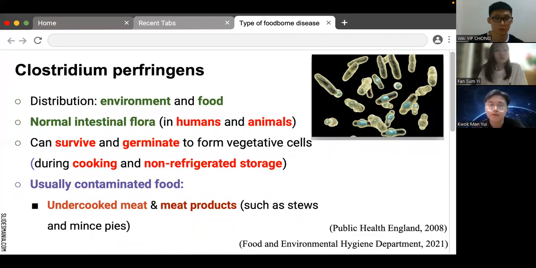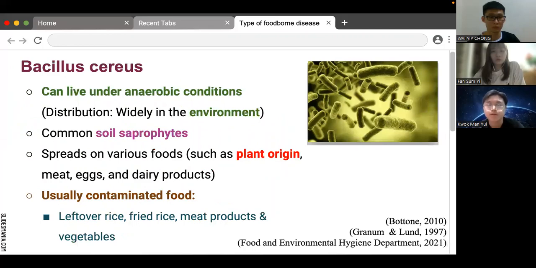Let's talk about Clostridium perfringens. Clostridium perfringens is widely distributed in the environment and food, and forms part of the normal gut flora in humans and animals. Its spores can survive cooking and germinate to form vegetative cells during cooling and on refrigerated storage. The usually contaminated foods are undercooked meat and its products, such as stews and meat pies.